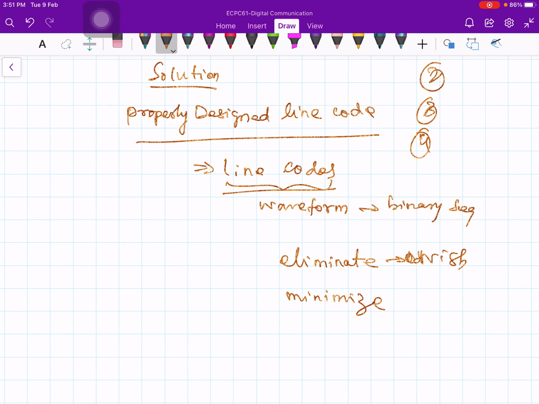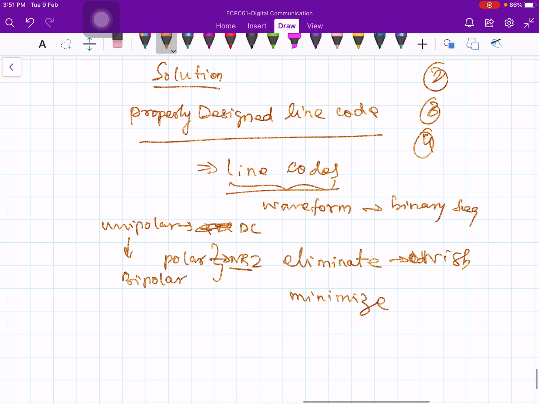Therefore, we start with unipolar. Unipolar is not suitable because naturally it has a positive DC component, so we cannot use it. So we moved to bipolar and polar. And the polar is also called NRZ. In this NRZ we have these problems, right?